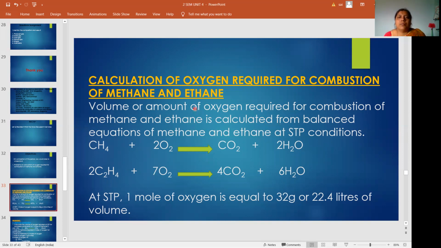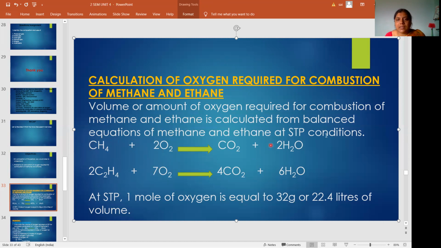If you want to calculate the amount of oxygen required for the combustion of methane and ethane, you should know the balanced equations. So these two are the balanced equations. One methane molecule requires two molecules of oxygen. So to combust 1 mole of methane, we require 2 moles of oxygen. Similarly, for 2 moles of ethane, 7 moles of oxygen is required.